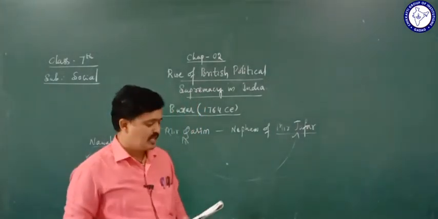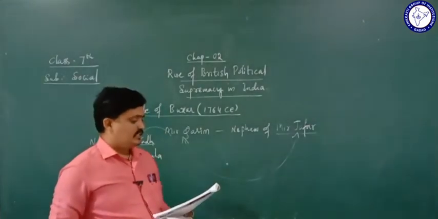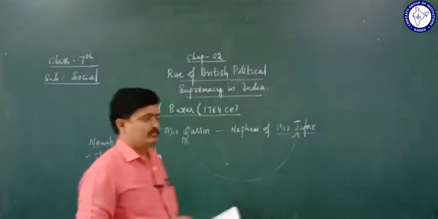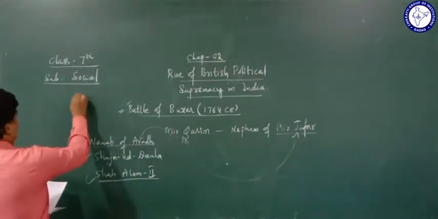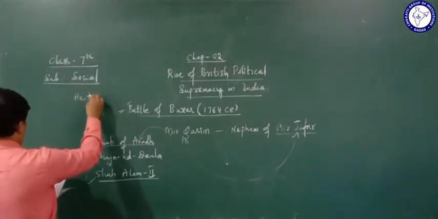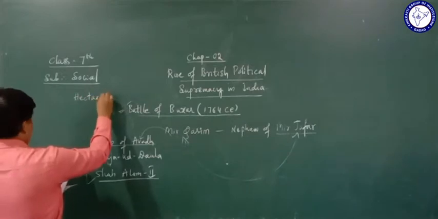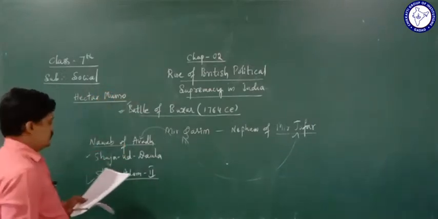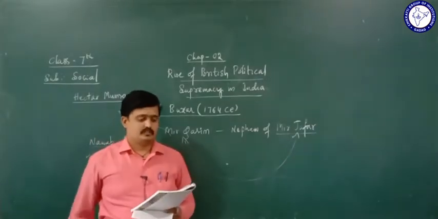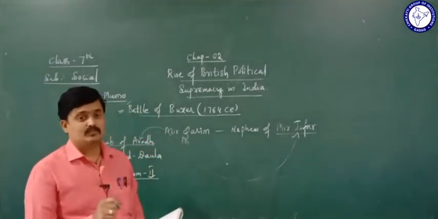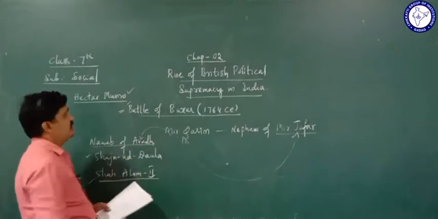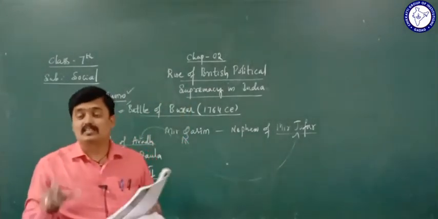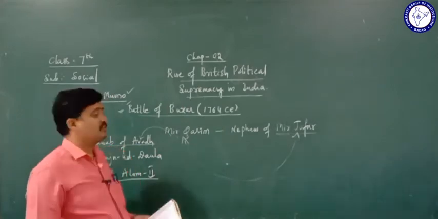And in this battle, the British commander was Hector Munro. Hector Munro of the British defeated the combined forces of Mir Qasim. Who defeated them?